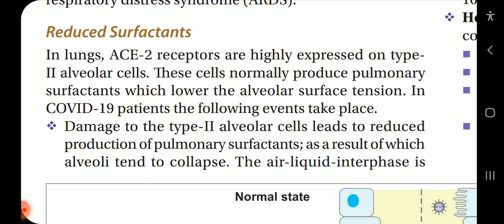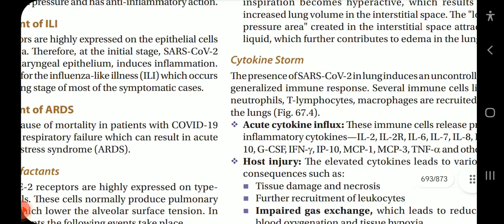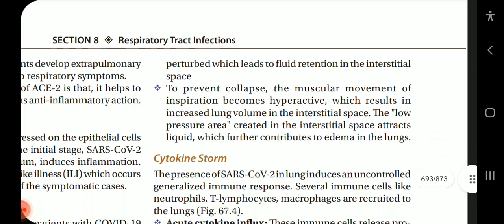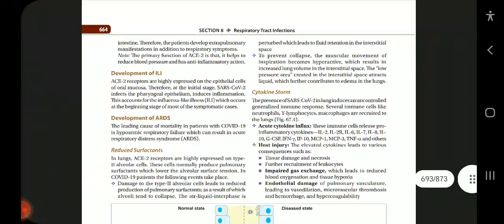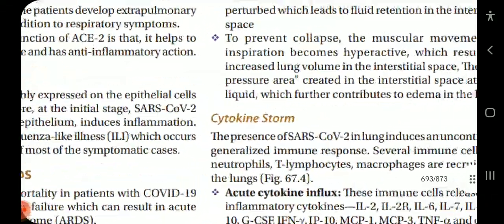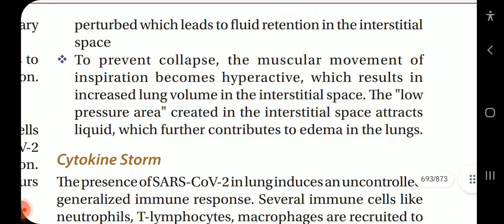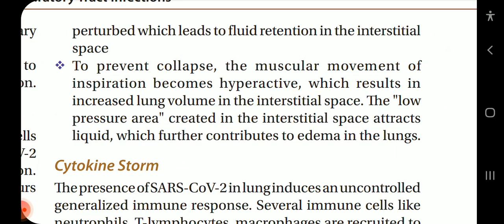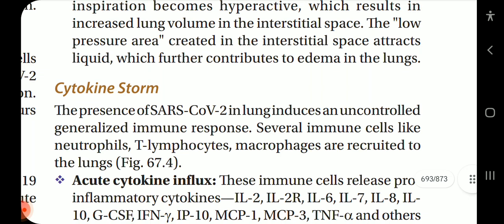Damage to the type 2 alveolar cells leads to reduced production of pulmonary surfactants, as a result of which alveoli tend to collapse. The air-liquid interface is perturbed, which leads to fluid retention in the interstitial space. To prevent collapse, the muscular movement of inspiration becomes hyperactive, which results in increased lung volume and interstitial space. The low pressure area created in the interstitial space attracts liquid, which further contributes to edema in the lungs.